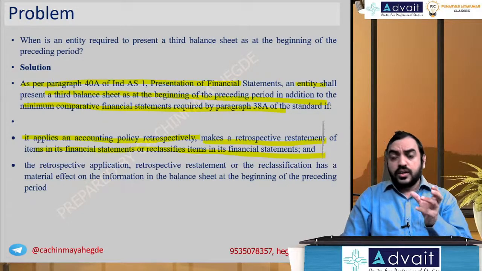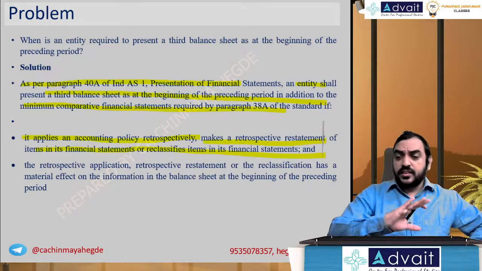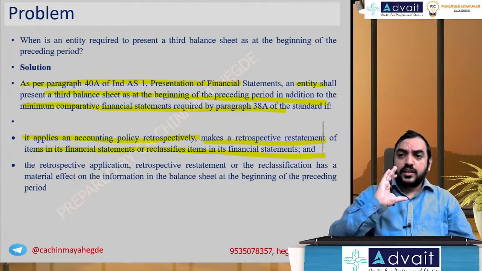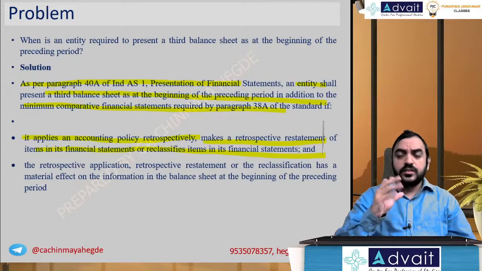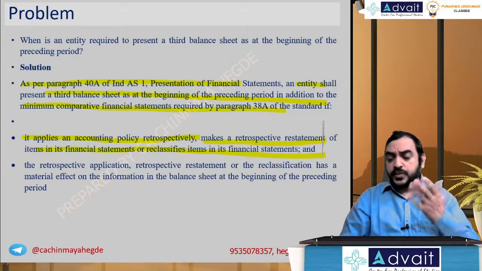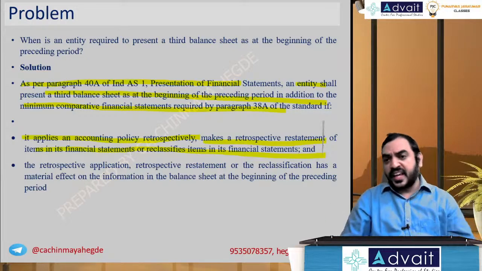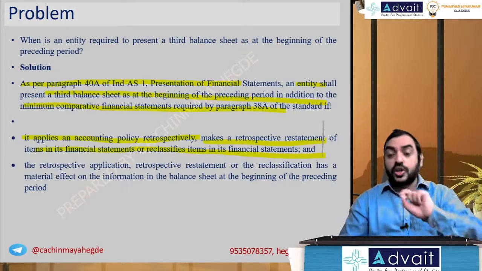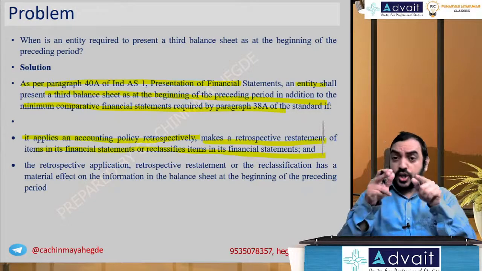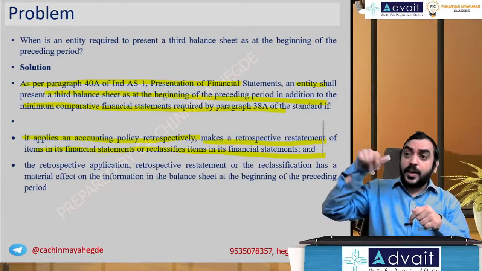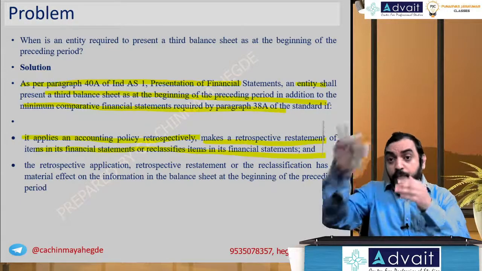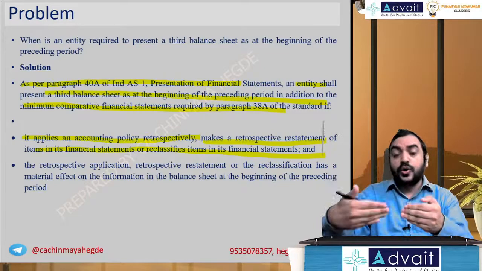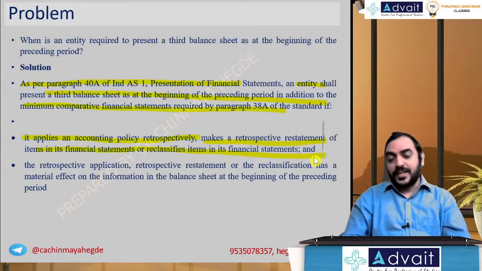Or for the purpose of comparison, in the previous year it was shown as part of outstanding loan, or it was payable within 12 months and so was a current liability, and the remaining was long-term liabilities, the current portion of long-term debt. Once the current liability is paid, that will go out, but this year that long-term loan becomes short-term loan, payable within 12 months. So this year you can't show it as a current loan, and in the previous year comparison you can't show it as a long-term loan. The comparison amount should be taken out and shown as a current loan, current liability, for the purpose of comparison.